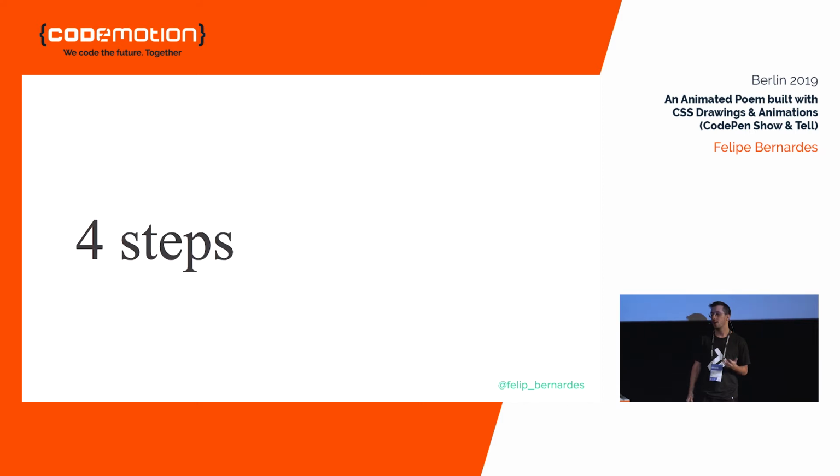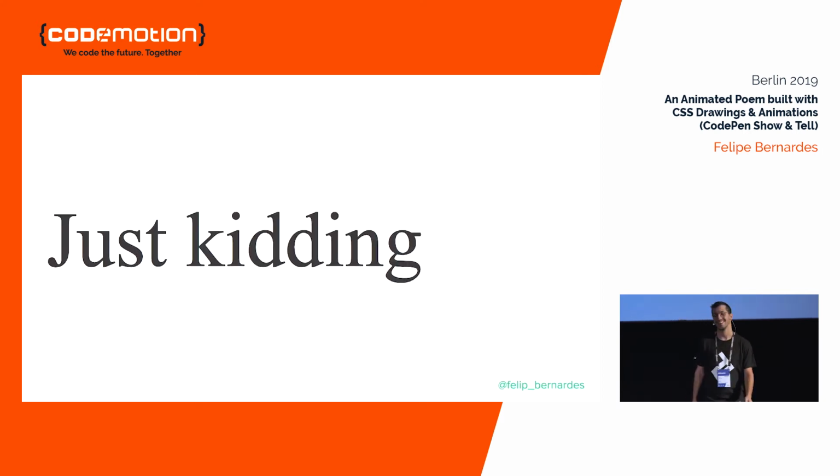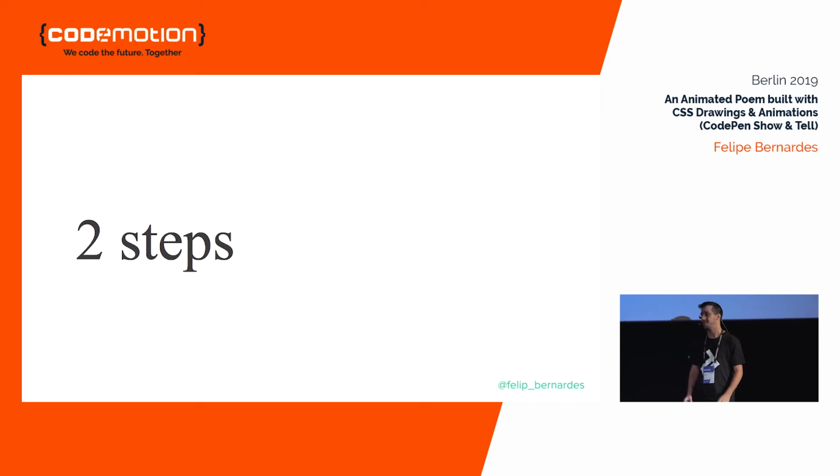So how exactly did I do it? How can you replicate it in your own homes? There are 4 steps, and the first one is having a surgery. After that, you need to get really bored. Afterwards, something happens, and eventually you will have an animated poem, okay? Just kidding.